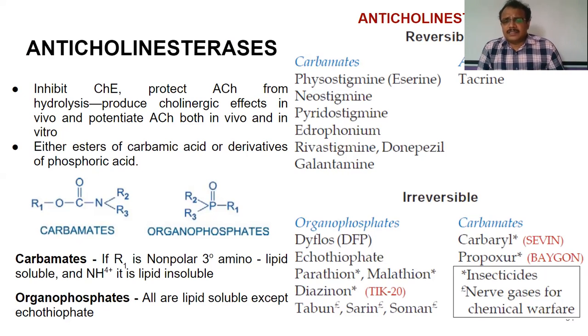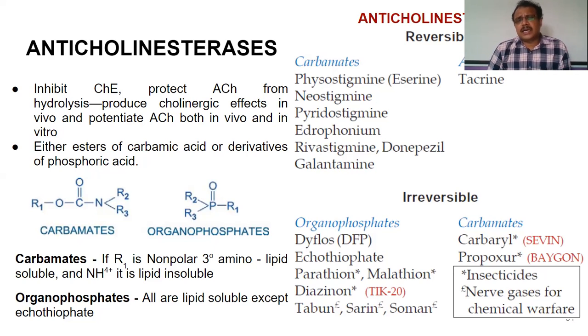And carbamates such as carbaryl and propoxur, these are also insecticides. So we can see they are either insecticides or various nerve gases which are used in chemical warfare. So this is regarding the anticholinesterases.